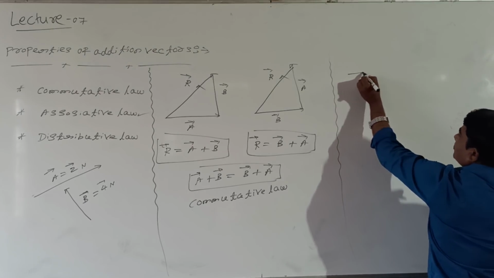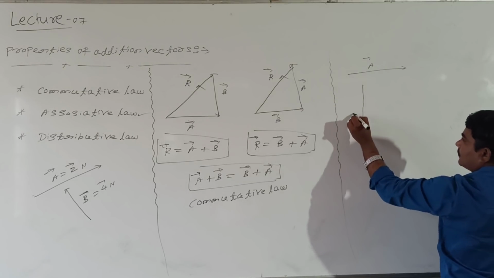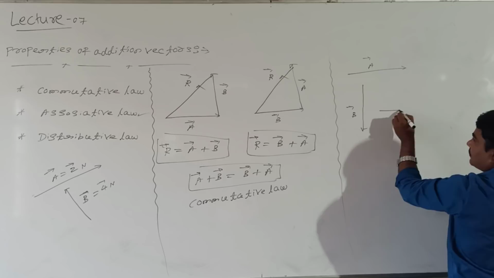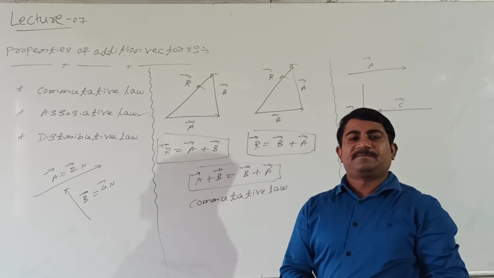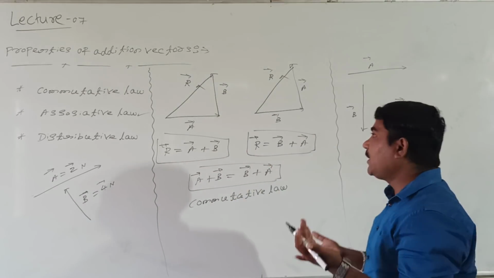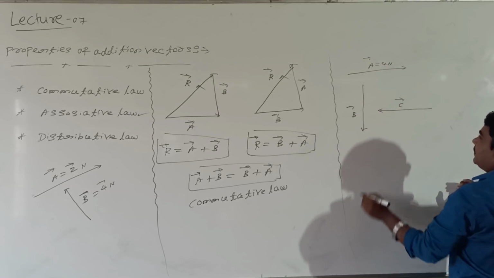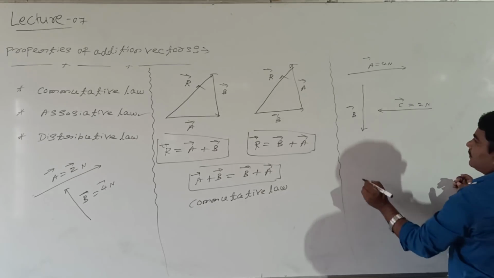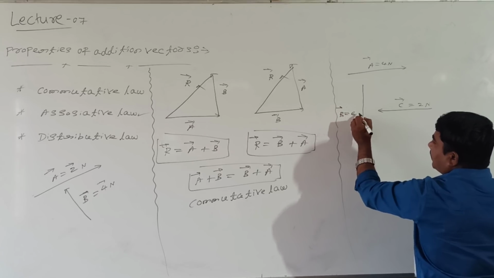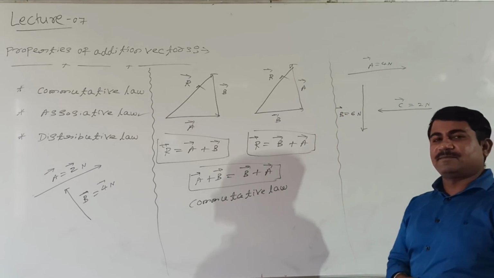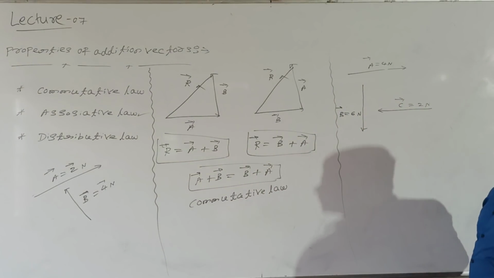See here. This is one vector. Shall I call this vector A? One more vector, shall I call this vector B? This is one more vector, the vector C. Now we'll take the magnitudes of these vectors. For example, vector A equal to 4 Newton. Vector B equal to 6 Newton. Vector C equal to 2 Newton here.